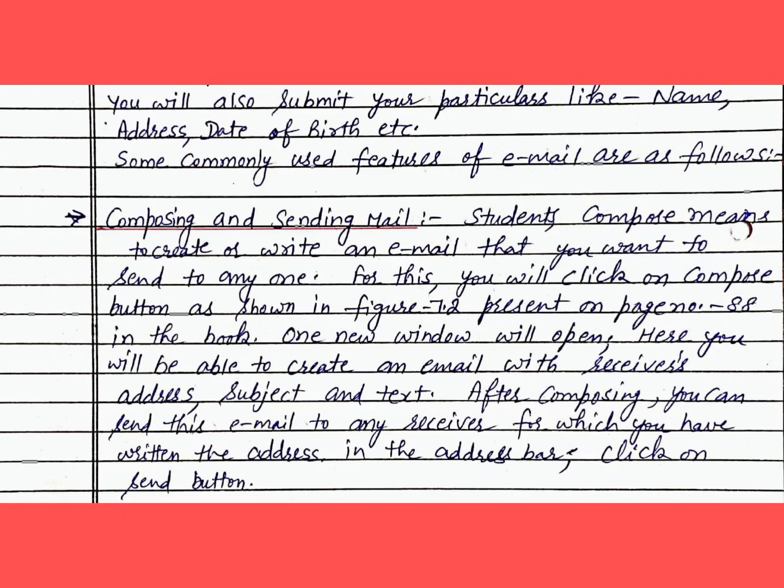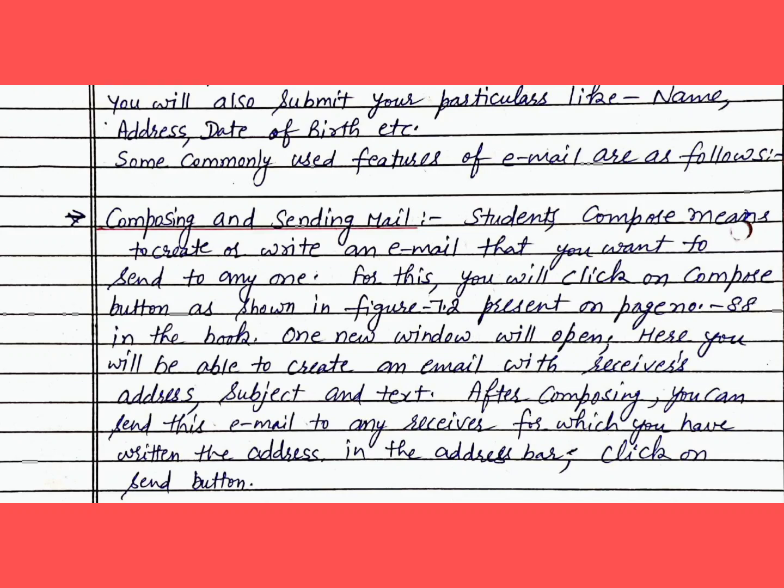Some commonly used features of email are as follows: composing and sending mail. Students, compose means to create or write an email that you want to send to anyone. For this, you will click on the Compose button as shown in figure 7.2 present on page number 88 in the book.